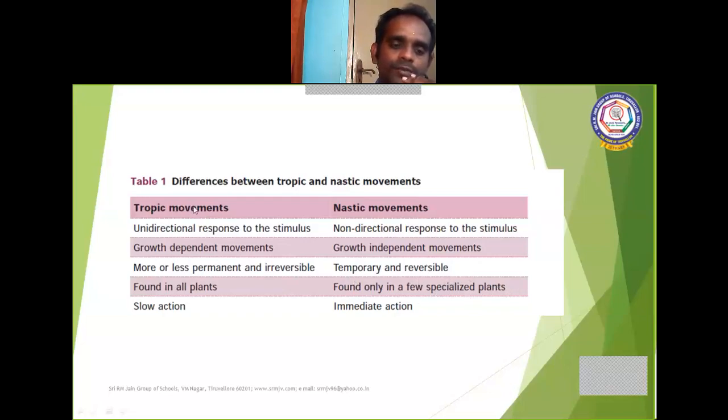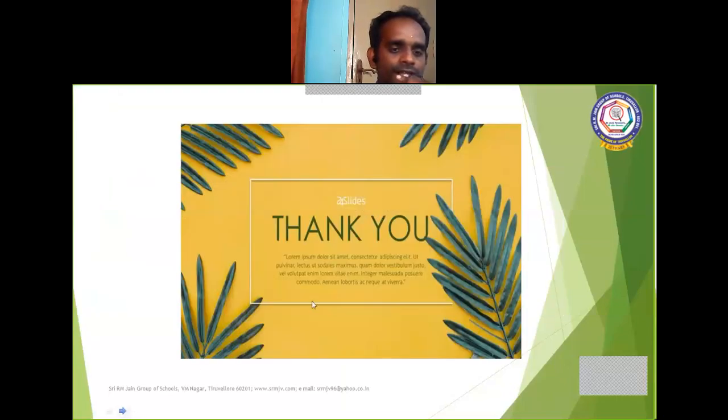Tropic movement is a slow action. If we germinate a seed in a field, it slowly grows, so it is a slow action. In the case of nastic movements, it is an immediate, fast action. So that's all about the difference between tropic and nastic movement. Thank you, children. We will see you in the next class.